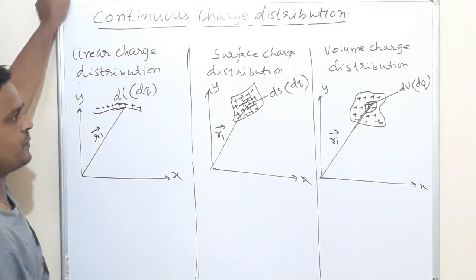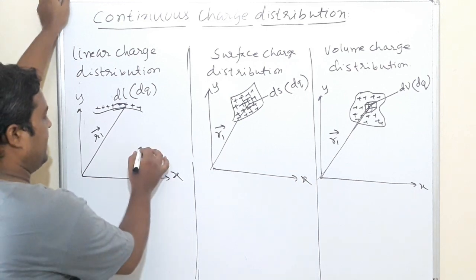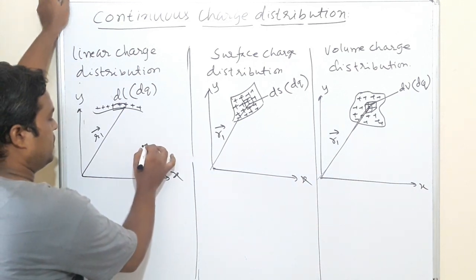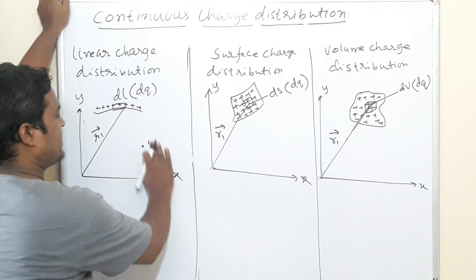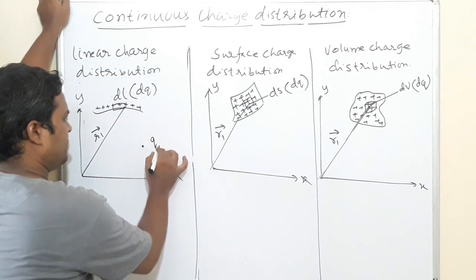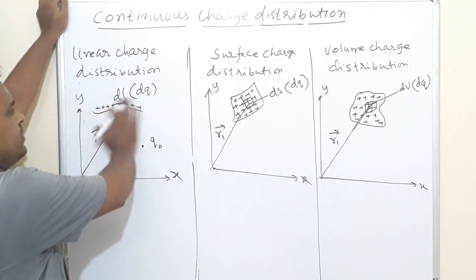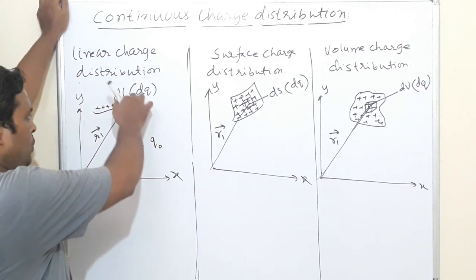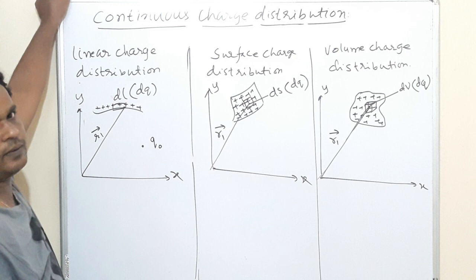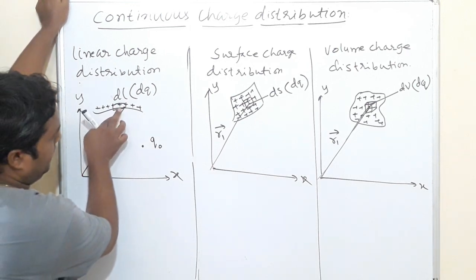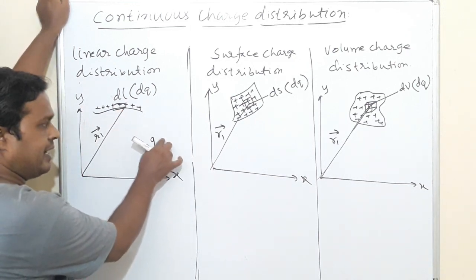For that purpose I will take a charge Q naught here, which is called a test charge. That means how much force this distribution will exert on it. To calculate the force I have selected a test charge.